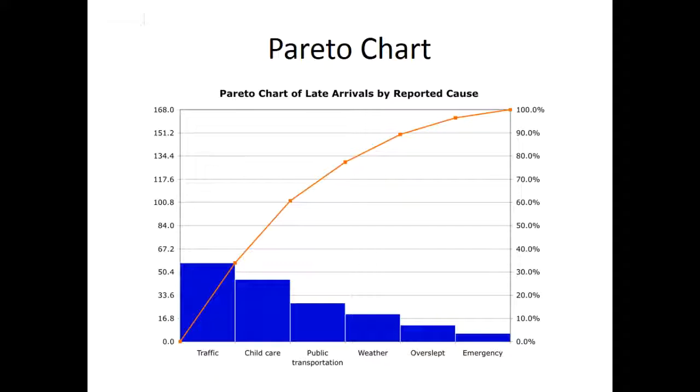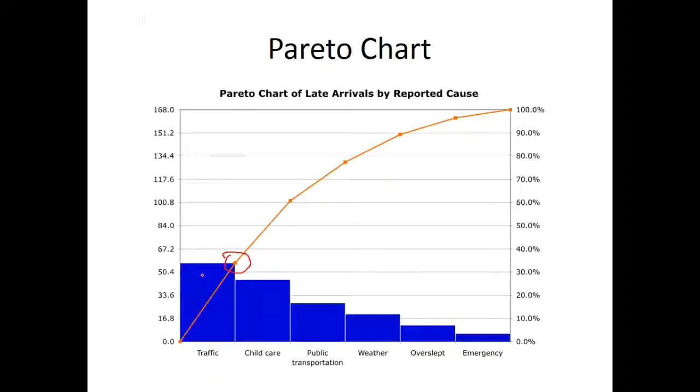What that means is, if you look at the first dot, the very first dot, and I'm going to use my pointer options to highlight it. The first dot for that is marked right here. And when you trace that across, that's just between 30 and 40. So about 33 or 34% is the traffic.